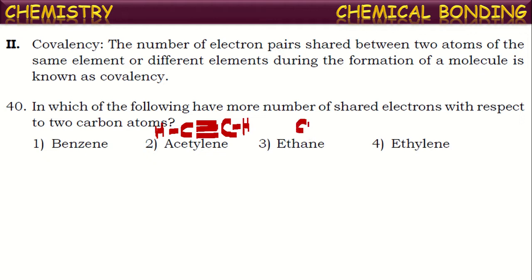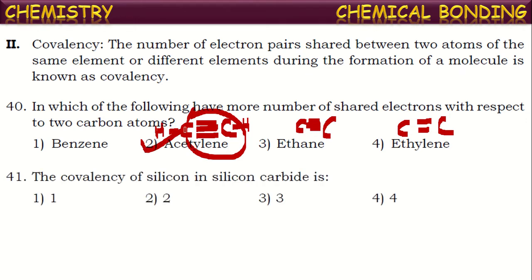In the ethane molecule, sorry, it contains a single pair of electrons shared between the two carbon atoms. In ethylene or ethene, two pairs of electrons are shared. So maximum three pairs of electrons are shared in the case of the acetylene molecule.